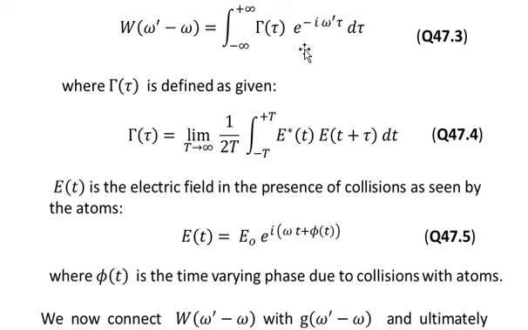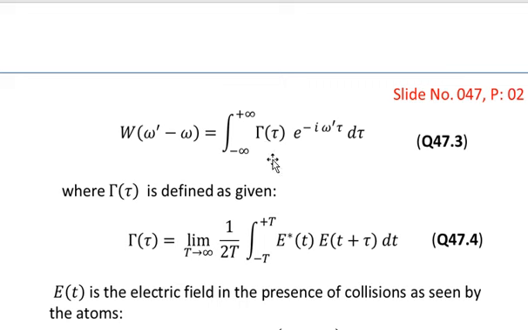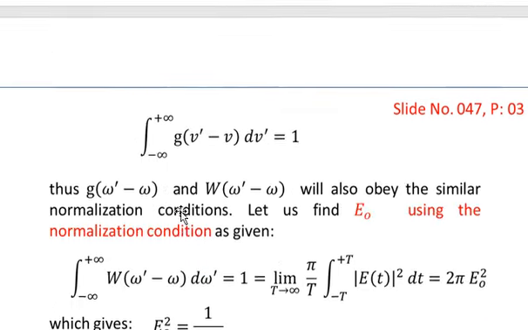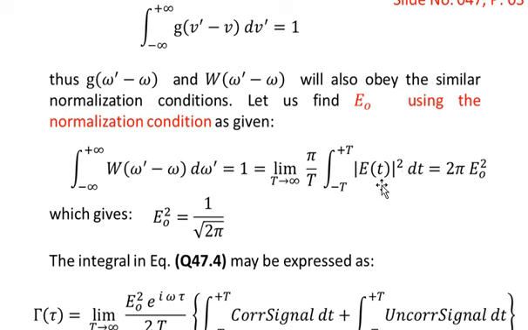So that value of gamma will be substituted in this integral. Then this integral will be solved, and this capital W then will be substituted in this integral. Then you will get the answer, and the answer of all these integrals that we solve will be equal to 2 pi into E naught square.